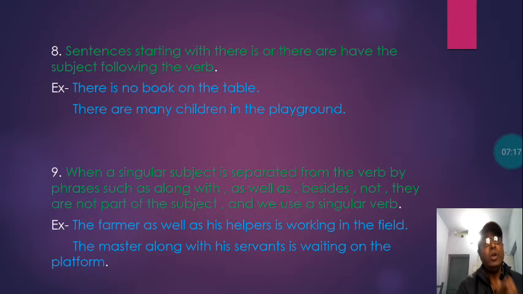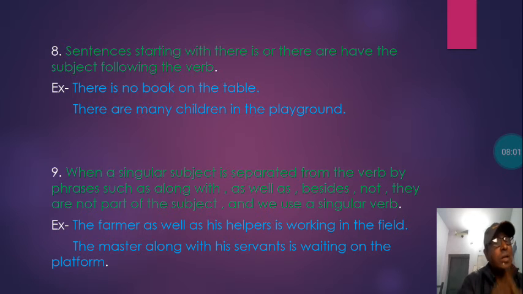So the verb is singular, not the plural. That is the later part, whatever is plural. The farmer as well as his helpers is working in the field. Let us see very minutely. We mostly make mistakes in these kinds of sentences because we are confused. Here, the subject is singular, the farmer, and after that it is separated. The farmer, this singular subject, is separated by as well as his helpers. His helpers is plural in form, but the verb used is "is working in the field."